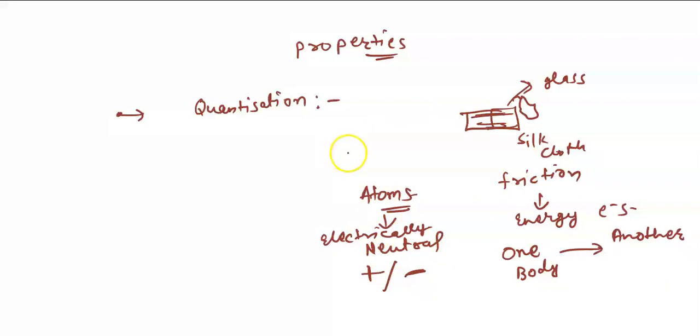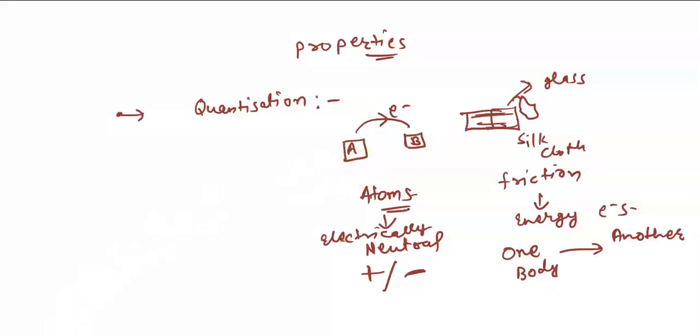But what happens when we rub an object against another? Suppose object A is there, object B is there, and we rub them. Electrons will transfer from A to B. Now you know that electrons possess negative charge. So if A is losing electrons, then certainly it will become positively charged.